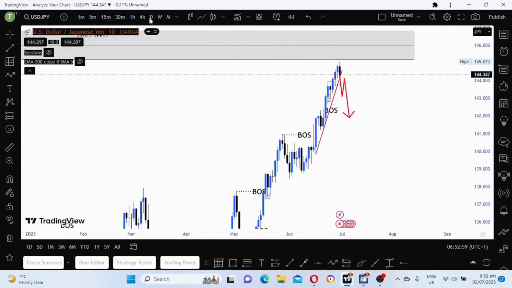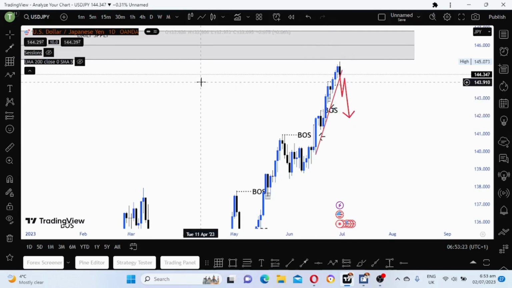So here is another imbalance here. These imbalances have to be filled for the market to continue going up. This one has to be filled and this one. So there are two imbalances that we have to look at.